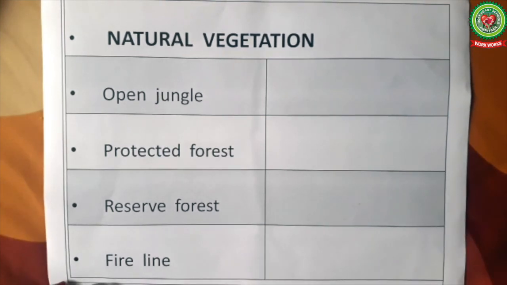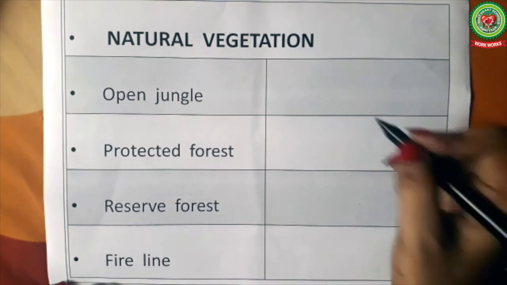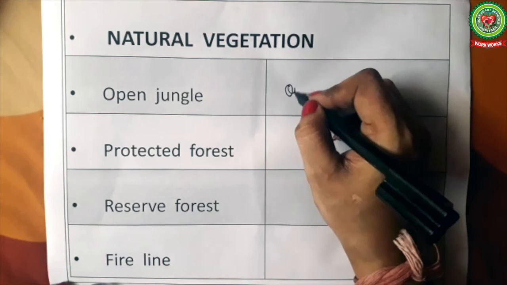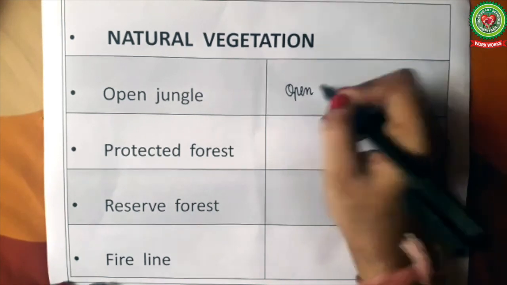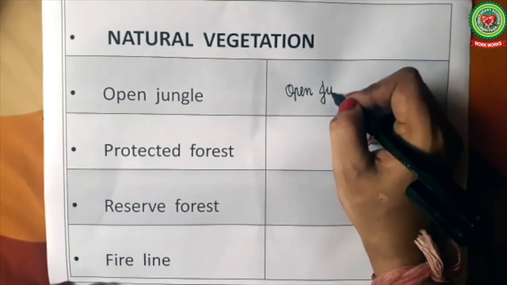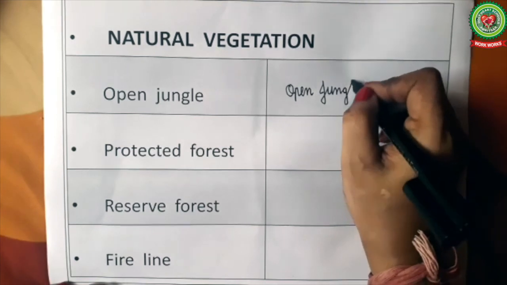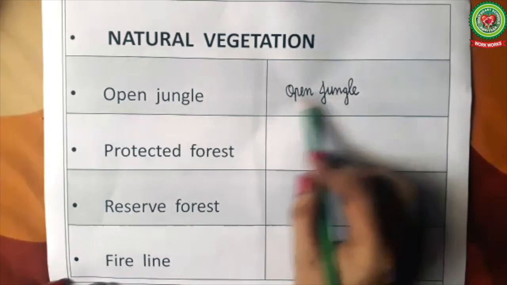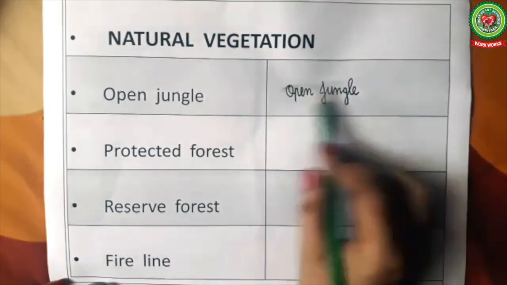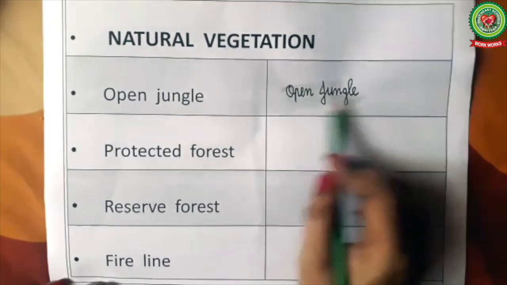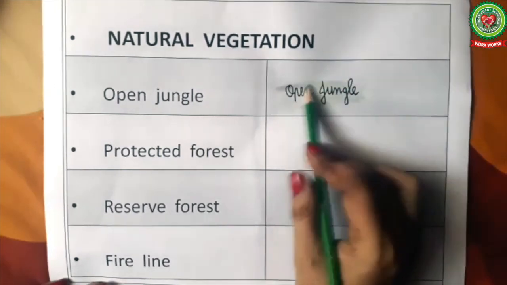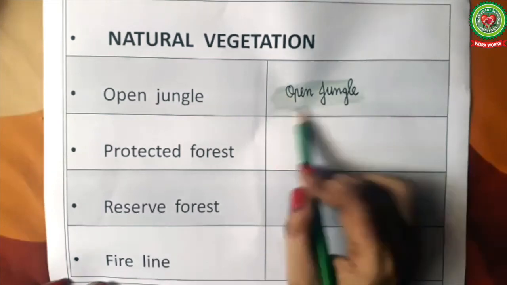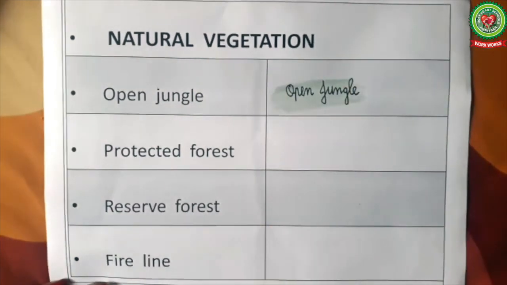The word open jungle is printed on the topographical maps in black color. We can see the word open jungle printed on green color in topo sheet. So, this is a symbol for open jungle.